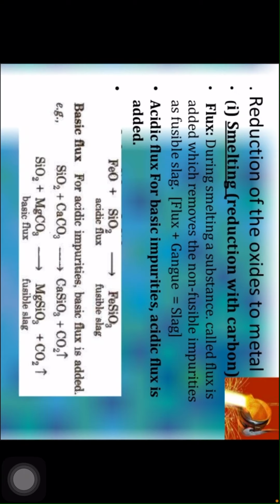Acidic flux is added for basic impurities. FeO plus SiO2, the acidic flux, gives FeSiO3, that is fusible slag. Basic flux is added for acidic impurities. So SiO2 plus CaCO3 gives CaSiO3 plus CO2. And SiO2 plus MgCO3 gives MgSiO3 plus CO2.